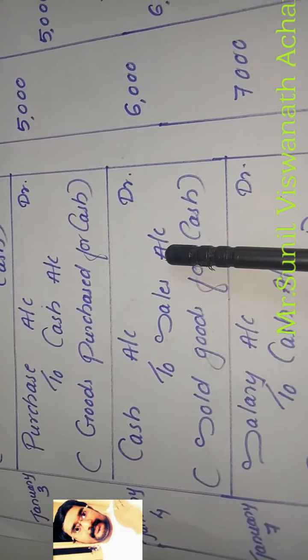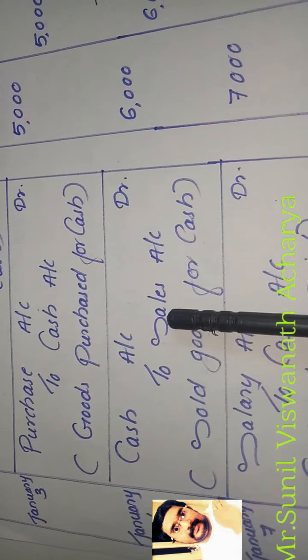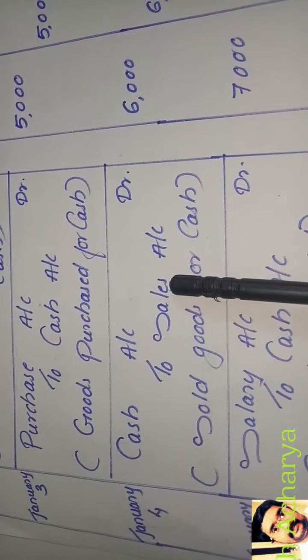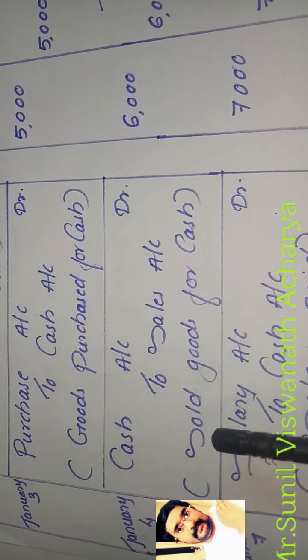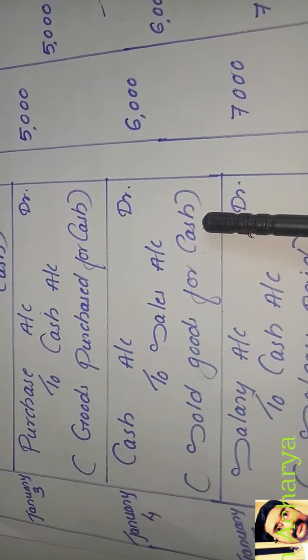Sales is a major revenue of the business. Revenue increases, so we credit. What is the revenue's name? Sales. Whenever we sell goods, which account do we always credit? The sales account. So cash is increasing, cash is an asset, asset increases: debit 6,000. Sales is a revenue, revenue increases, so we credit the sales account 6,000. Narration: sold goods for cash.